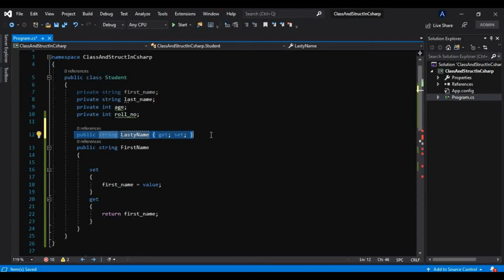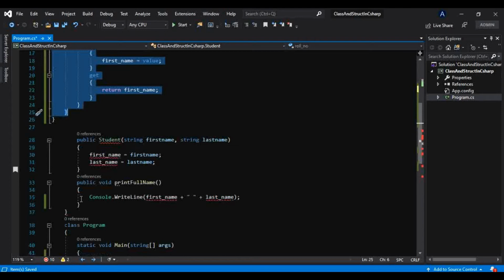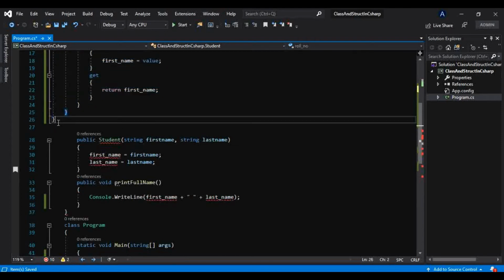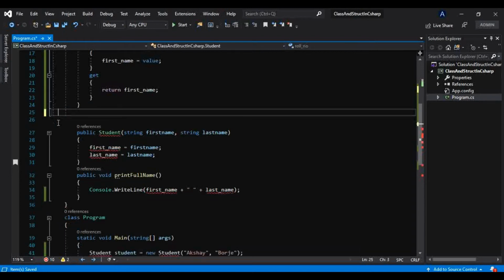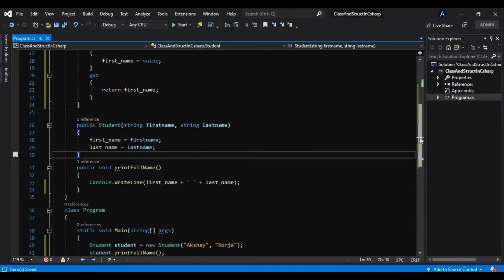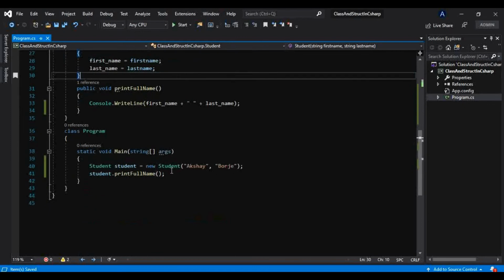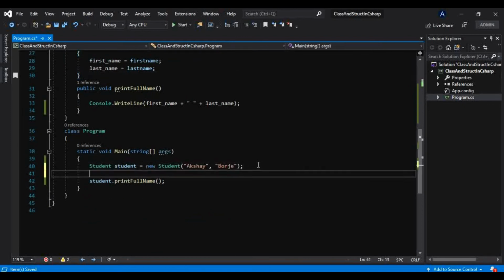Don't worry about them, we will discuss them in great detail in later videos. For now, just understand we can have fields, properties, methods, constructor and destructor in our class. And if I use my object to initialize these properties, that also I can do.